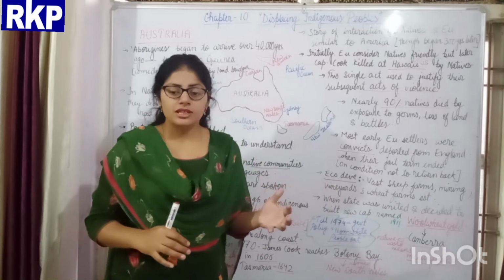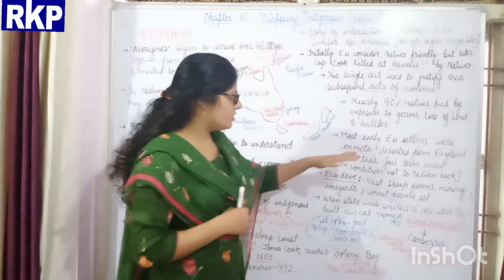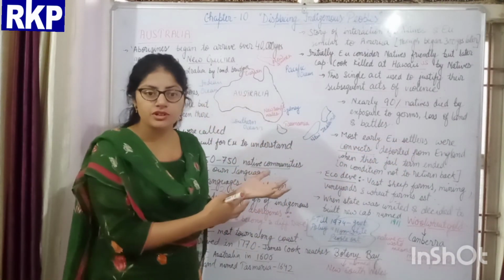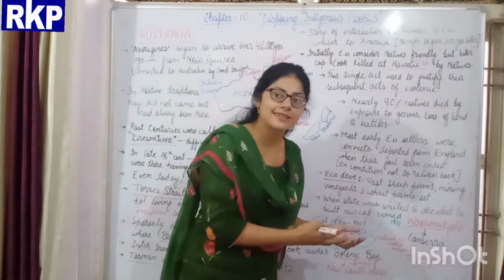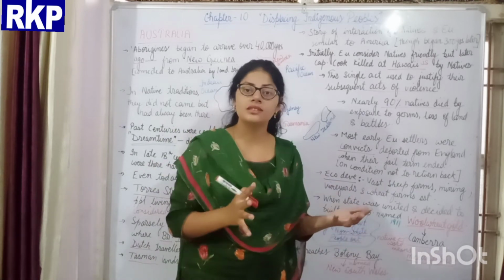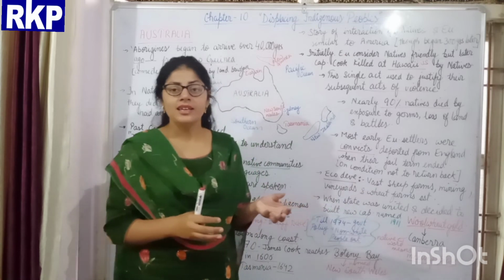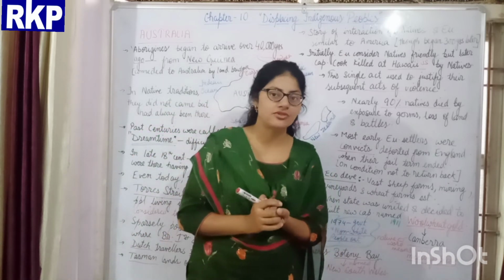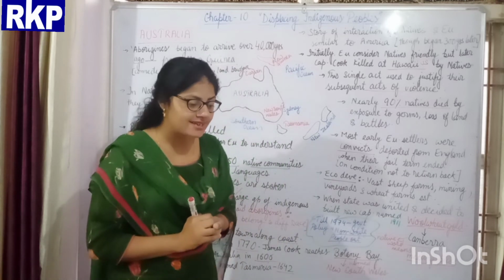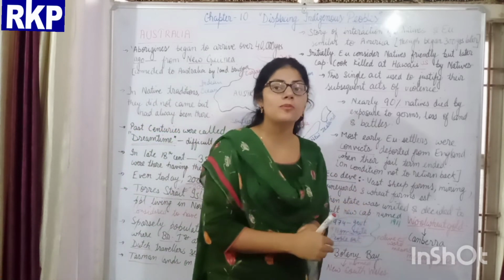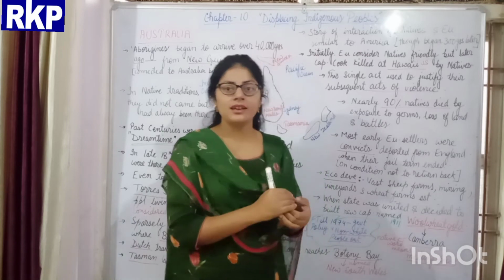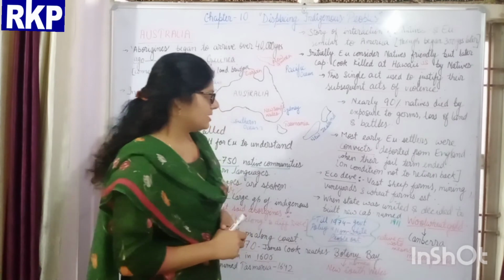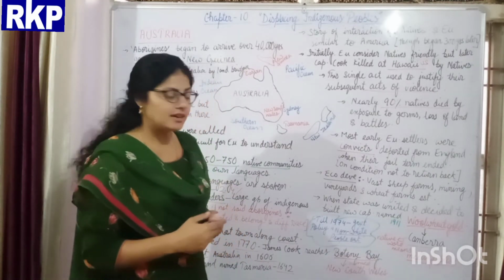Later on, we will study how the Europeans reached the continent of Australia and who the early European settlers in Australia were. Most of them were convicts who were deported from England after completing their jail terms. Okay. Now we will study what economic development took place in Australia after the settlement of these Europeans.